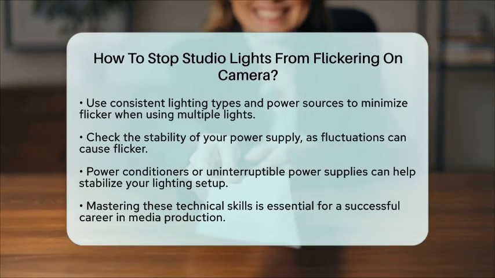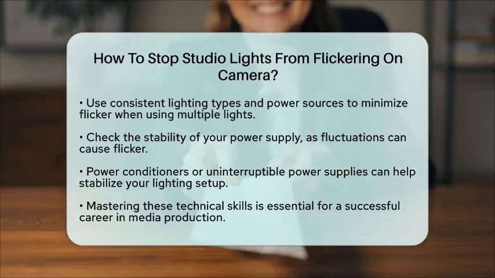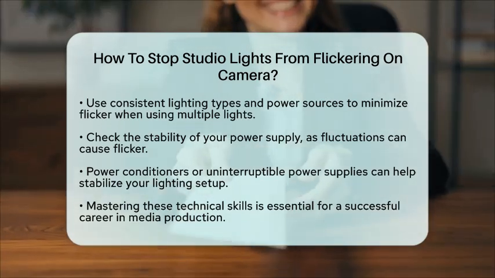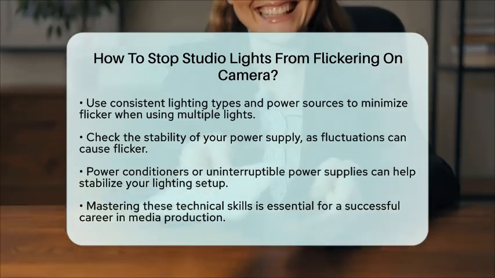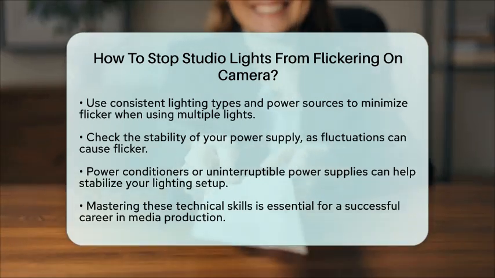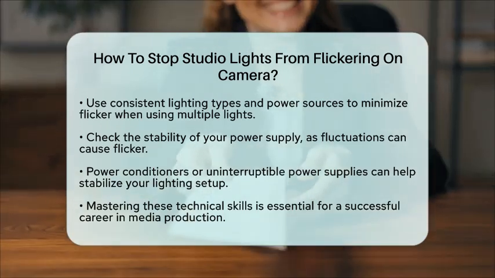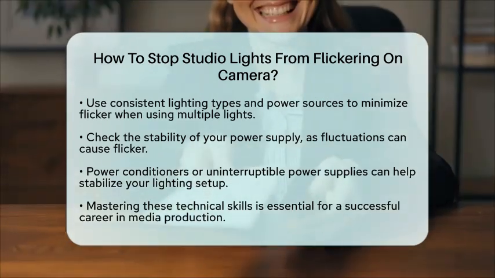Mastering these technical production skills is essential for anyone pursuing a career in media. Understanding how to set camera frame rates and shutter speeds in harmony with lighting is a fundamental skill for camera operators, lighting technicians, and video producers. This knowledge ensures that your footage is smooth and visually consistent, meeting the standards expected in the industry.